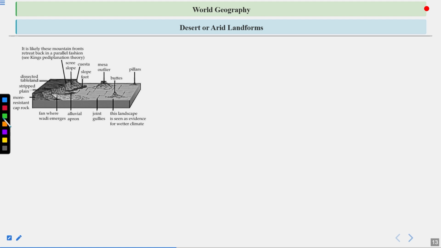Now let's talk about the desert or arid landforms. These are the landforms which we can find or see in desert areas like the Thar Desert, Sahara Desert and all these areas. So let's talk about them.